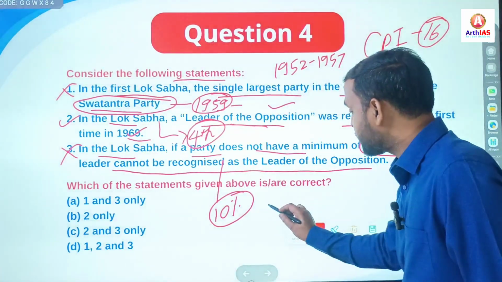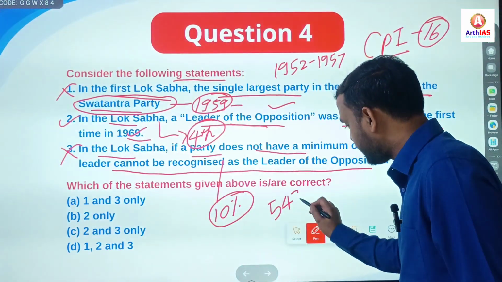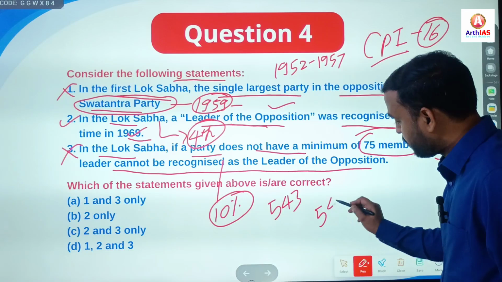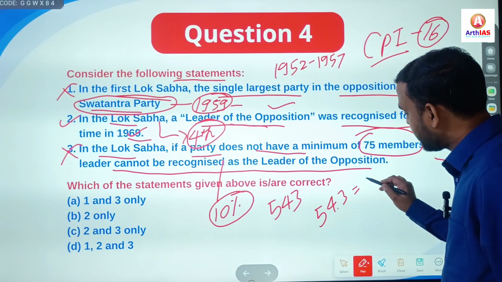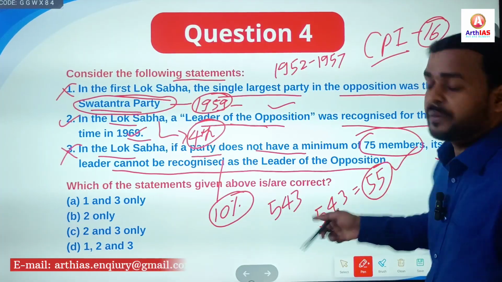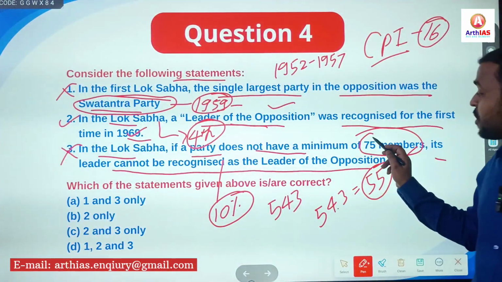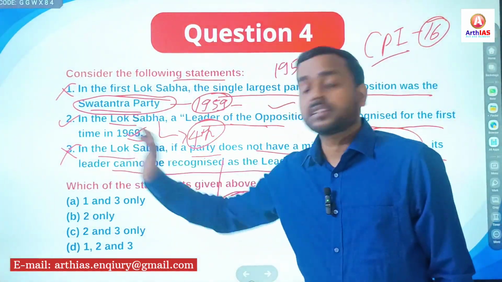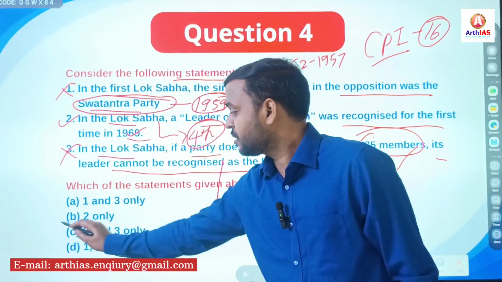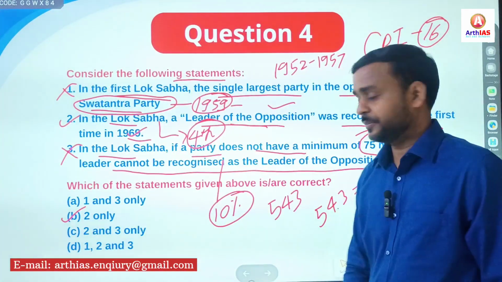And what is the total number of seats of Lok Sabha currently? 543, and 10% of 543 is 54.3, or approximately 55. So it should be 55, not 75. So again, third statement is also incorrect. So only second statement is correct. Go for option B. Clear?